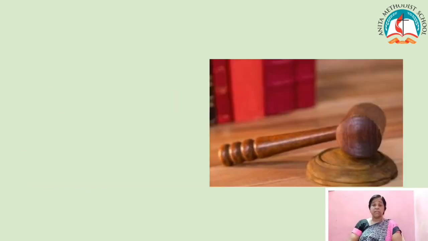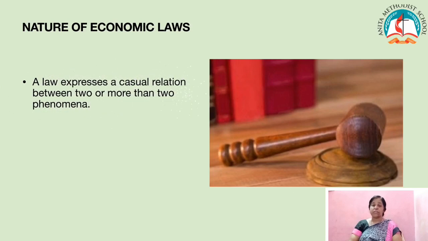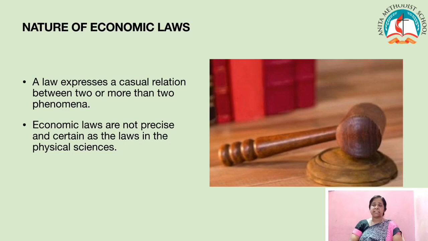Children, now the next term will be about the nature of economic laws. The law expresses a causal relationship between two or more phenomena. Economic laws are not as precise and certain as the laws in the physical sciences. Physical sciences are physics and chemistry. We conduct experiments and come to the correct value, so they are precise or accurate. Whereas economics is a social science, which studies human behavior.